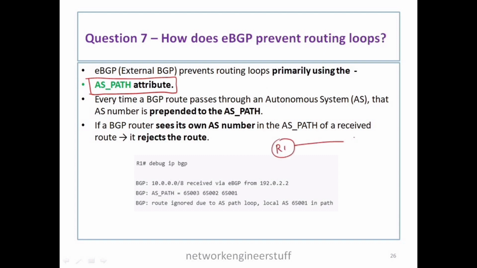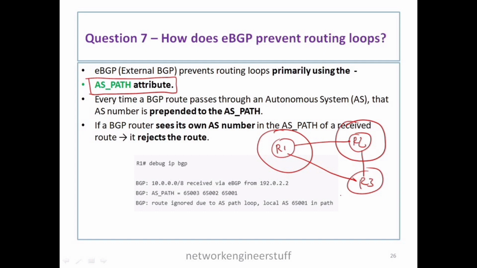Let's say this is router R1, this is router R2, this is router R3, and all these 3 routers are in different AS. Now, whenever R1 advertises some route to R2, in addition to the route it will give a few attributes also, and one of the mandatory attributes is AS path. AS path will have the AS number of router R1. Let's say here the AS number is 100, here the AS number is 200, and here the AS number is 300.